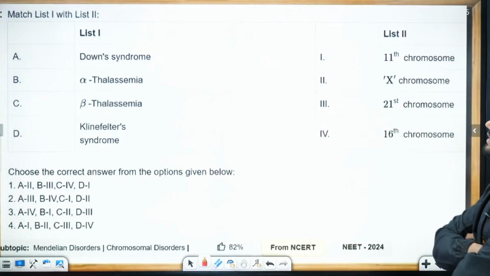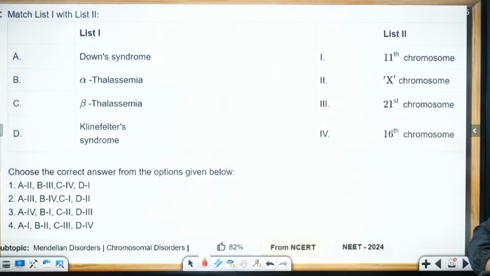Match the following, list 1 and list 2. Okay. So all of you know Down syndrome. Down syndrome is the trisomy 21, right? 21st chromosome. So A is going to be 3. So 2 options are gone. Okay. Then alpha thalassemia. Very easy. Beta thalassemia also easy. But if you do not know between alpha and beta, you can always go for Klinefelter syndrome.